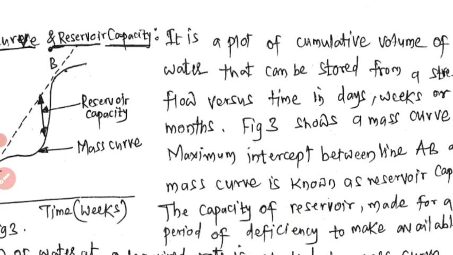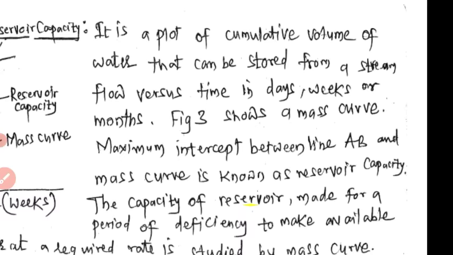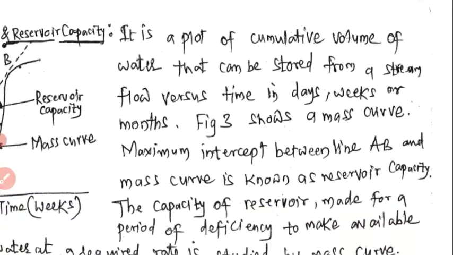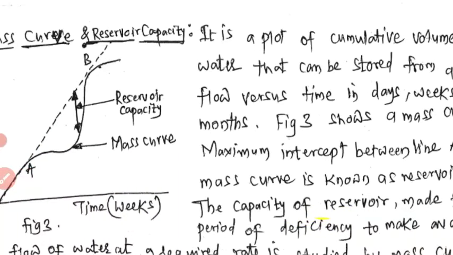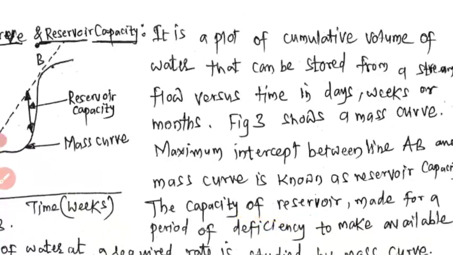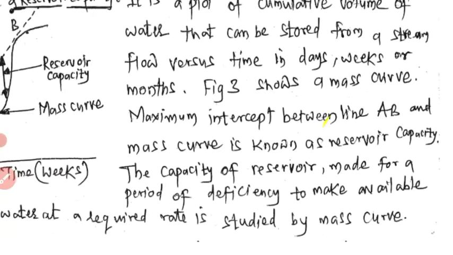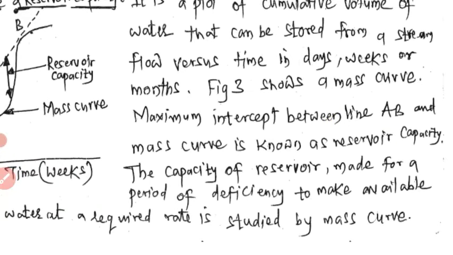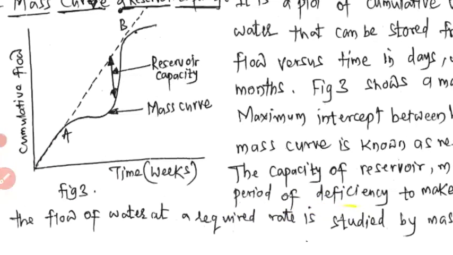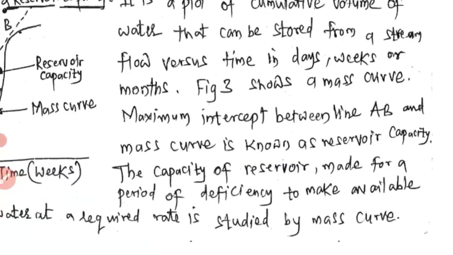The figure shows that the maximum intercept between AB and the mass curve is known as the reservoir capacity. Between A and B, the mass curve is known as reservoir capacity. The capacity of a reservoir made for a period of deficiency, to make water available to flow at the required rate, is studied by the mass curve.